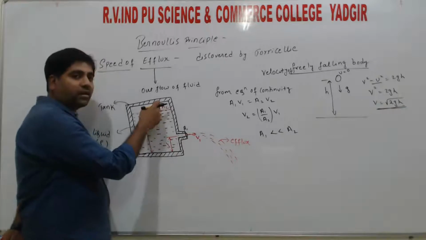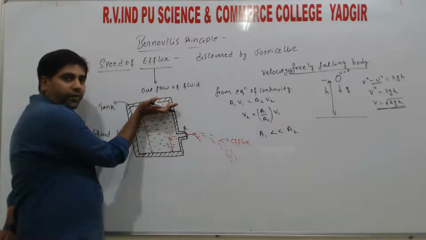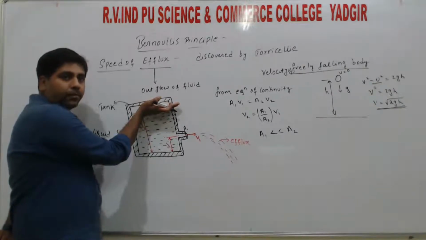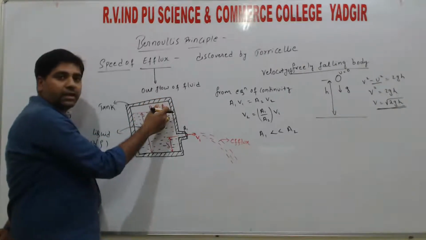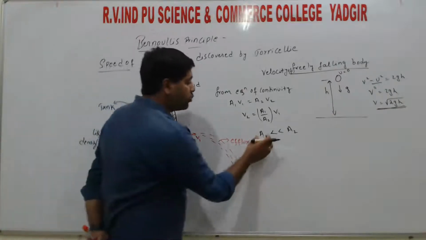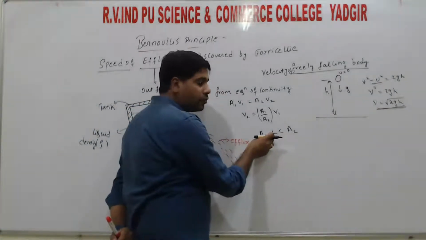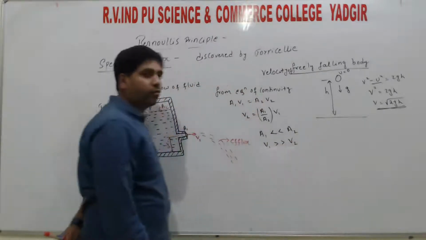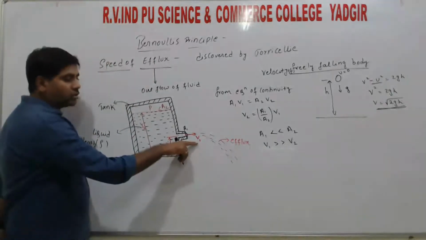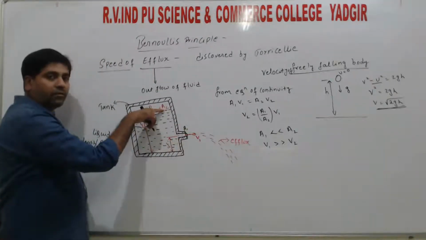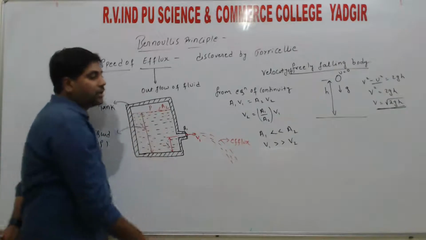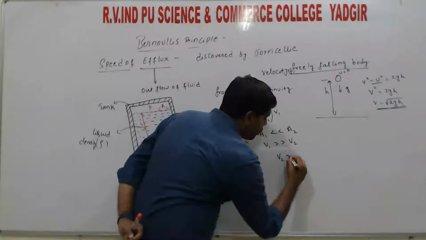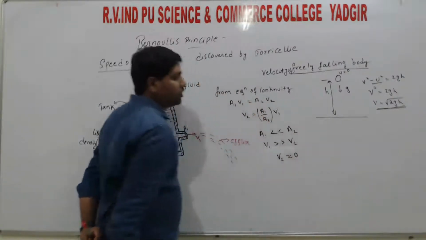So the velocity at the top of the fluid surface is less. The area of cross section there is large, while at the hole it is small, so velocity v1 is very large compared to v2. Since v2 is very small, we take this velocity v2 approximately equal to 0.